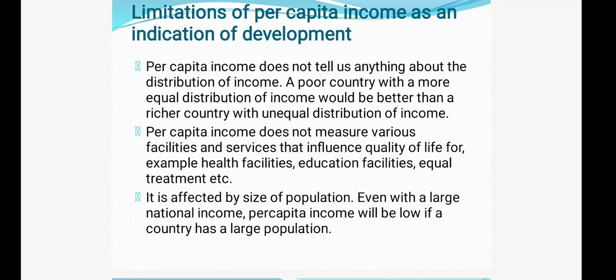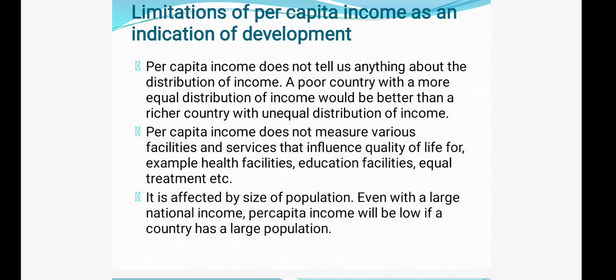Although we can take per capita income to measure or compare countries' development with one another because it gives us the picture of average income, per head income, there are also some limitations. Let us see what the limitations are. First, per capita income does not tell us anything about the distribution of income.